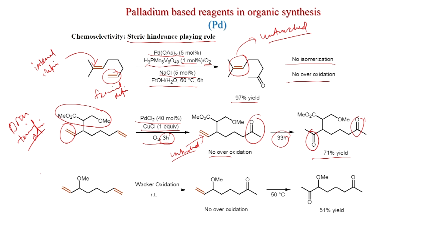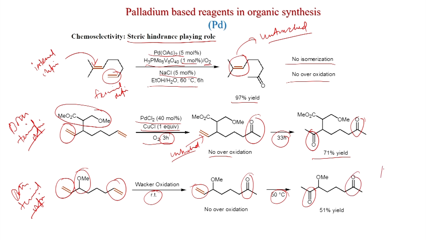Also, if you see here, both are terminal olefins, and here also this olefin is close to this methoxy substituent, so methoxy also can give a selectivity. So, this is a very sensitive reaction, and this terminal olefin is quite far. You can see when Wacker oxidation at room temperature, under this standard condition, you get only this ketone. So, that double bond which is far from the methoxy is reacting, and you get this ketone having the double bond.